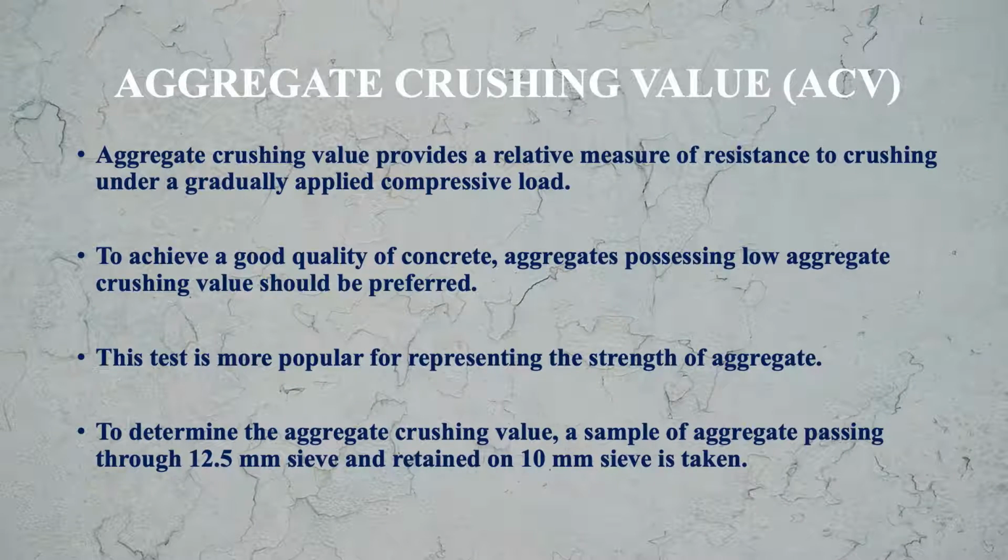So how do we determine it? To determine the aggregate crushing value, a sample of aggregate passing through a 12.5 mm sieve and retained on a 10 mm sieve is taken. It means you will pass the aggregate through the 12.5 mm sieve, and the sample retained on the 10 mm sieve will be taken for doing this aggregate crushing value test.